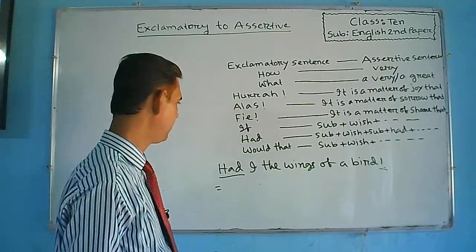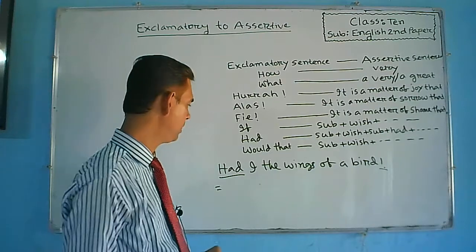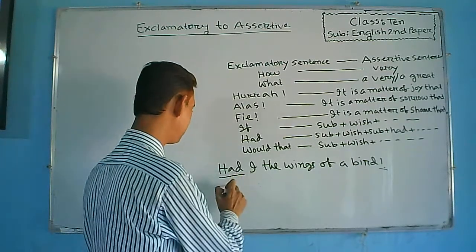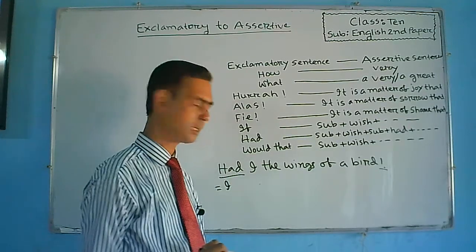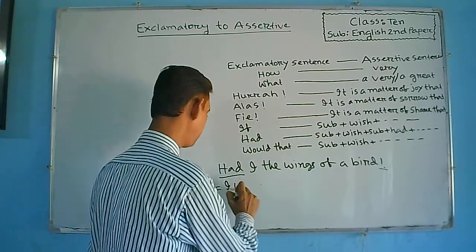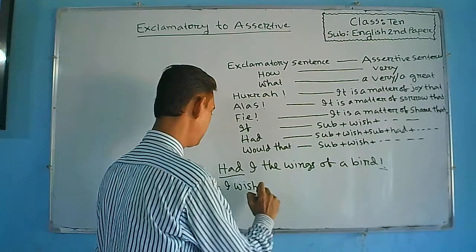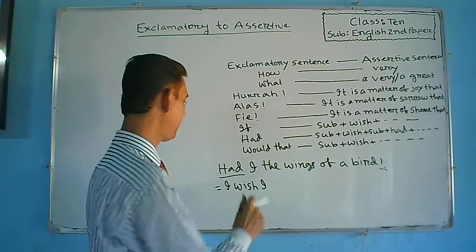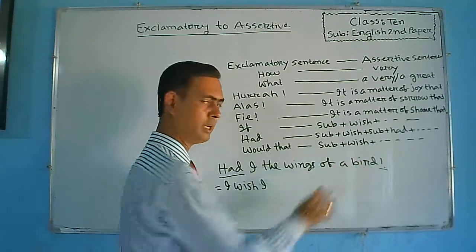So, if there remains had at the beginning of an exclamatory sentence, at first we have to write the subject, then we have to write wish, and then we have to write again the subject, then the part that is given after the subject will be used here.